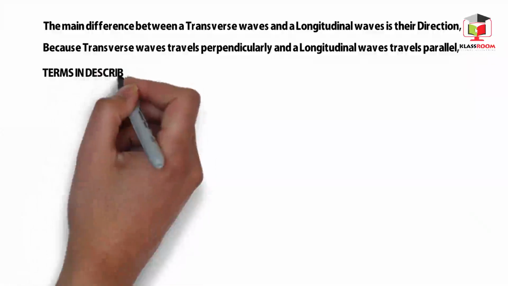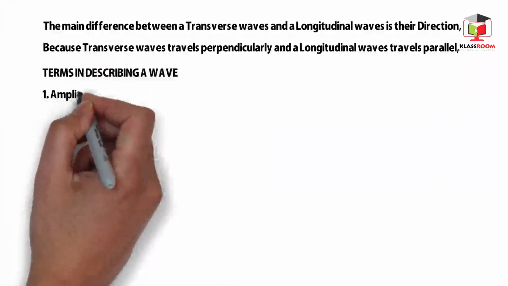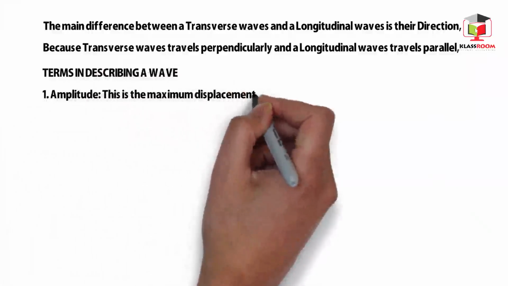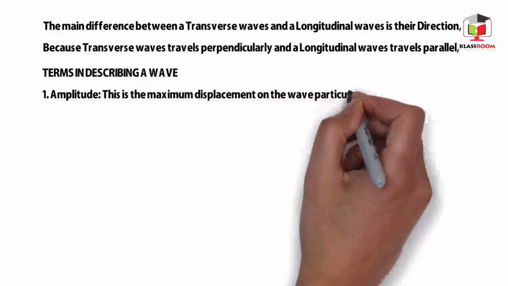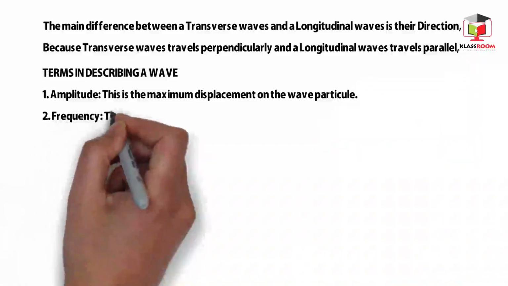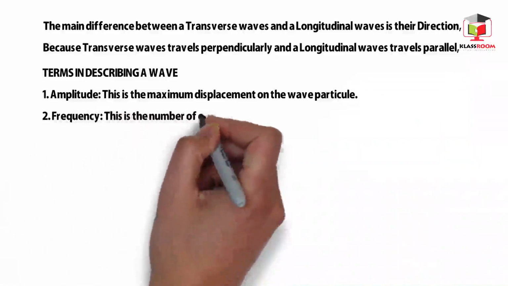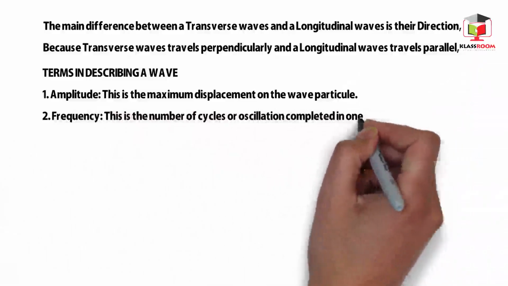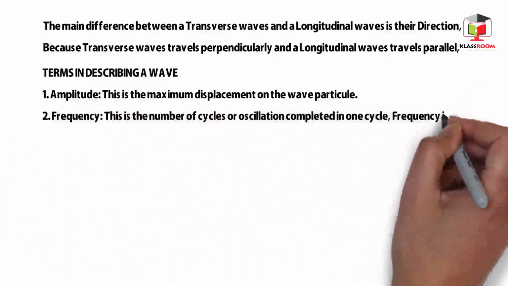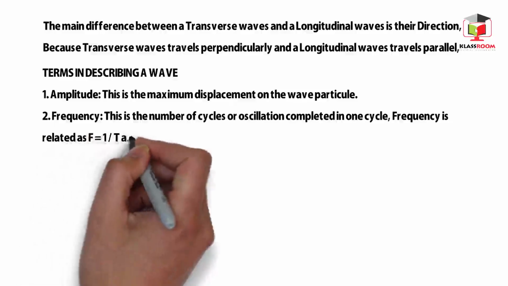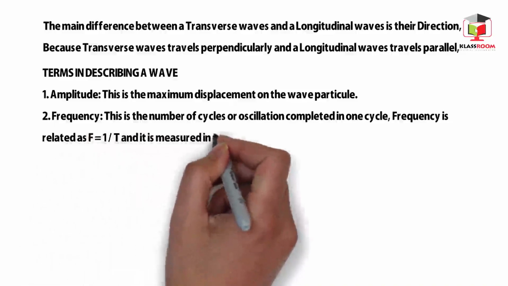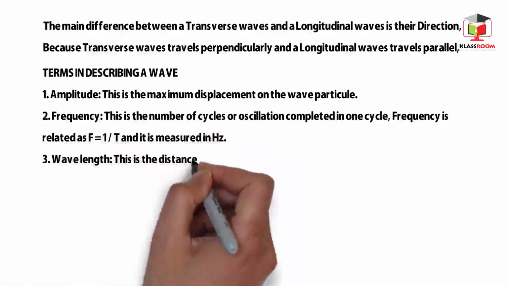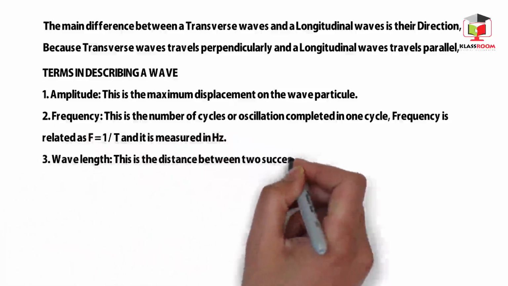Terms in describing a wave. Number 1, amplitude. This is the maximum displacement of the wave particle. Frequency. This is the number of cycles or oscillations completed in one second. Frequency is related as f = 1/T, and it is measured in hertz, Hz. Number 2, wavelength. This is the distance between two successive crests or troughs.